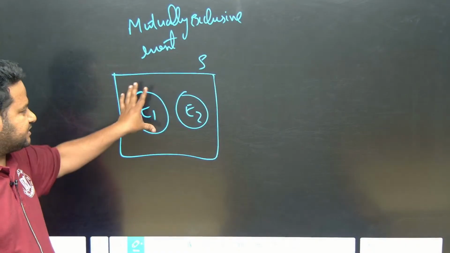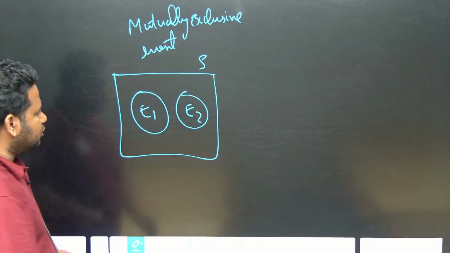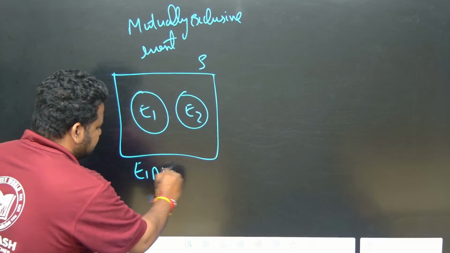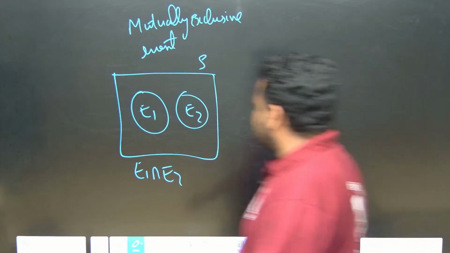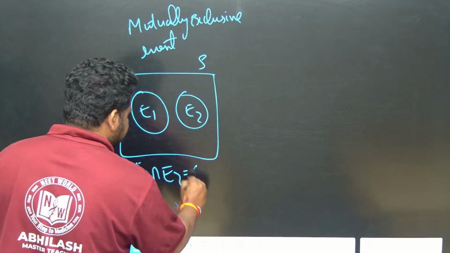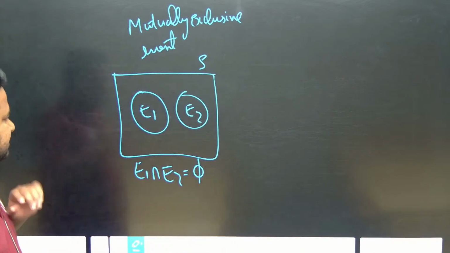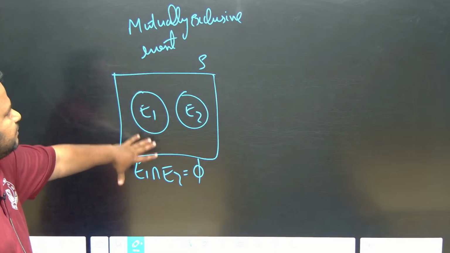There is nothing common, so E1 intersection E2 is a null set. This is what mutually exclusive event means.